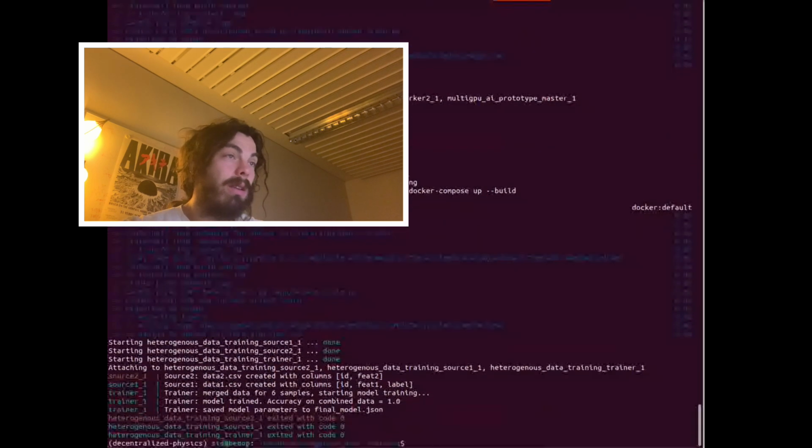Again, this is a very simplified case just for this demo, but we have two mismatched feature sets, and then a third container waits and merges these feature sets together into a CSV file table, and retrains.